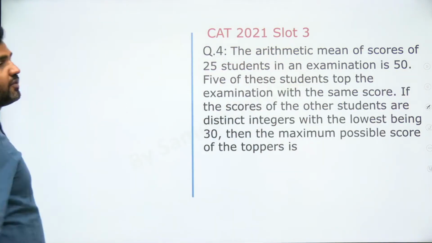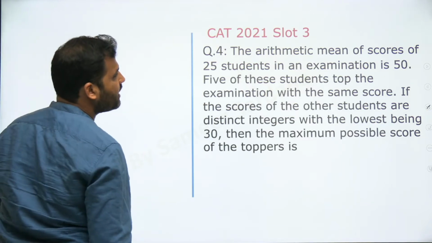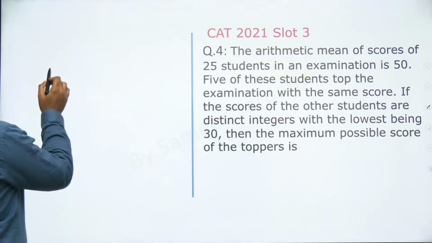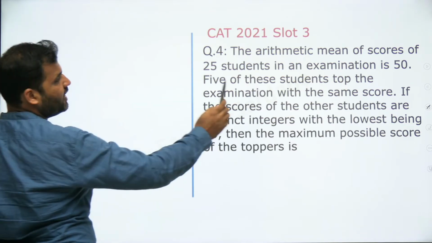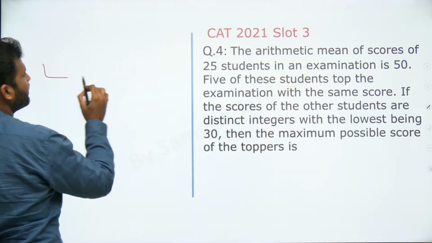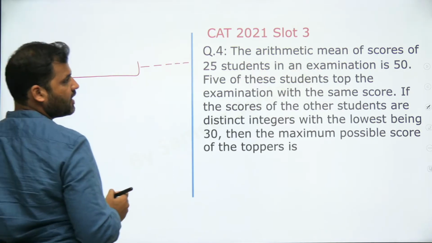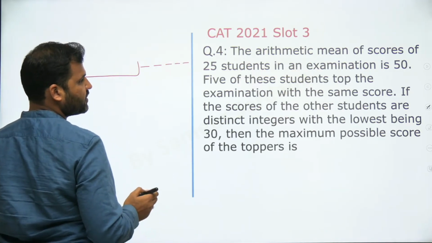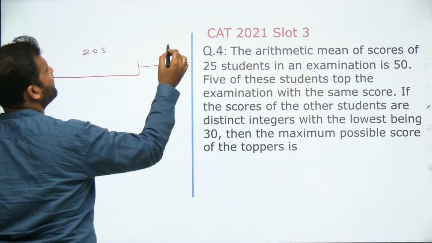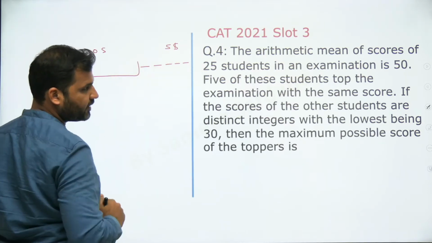This is again a question of average, not a weighted average, right? The arithmetic mean of score of 25 students in an examination is 50. There are total 25 students. 5 of these students top the examination with the same score, right? 5 of these. 1, 2, 3, 4, 5. Okay, so there are total 20 students here and 5 students here, right? ये 5 students ने top examination किया और इन सबका score same है, right?